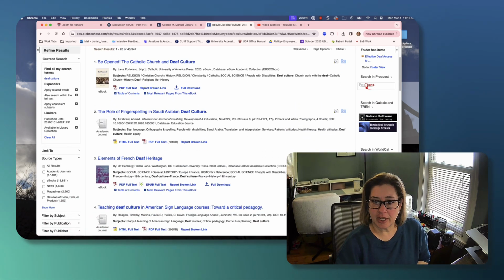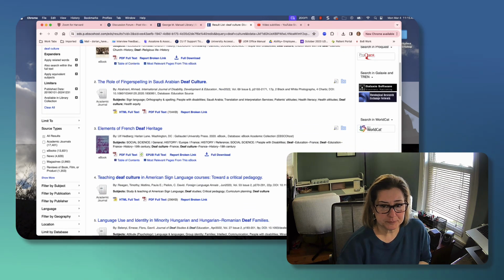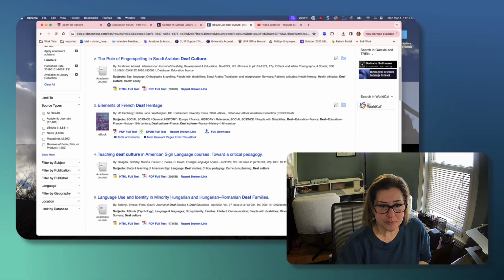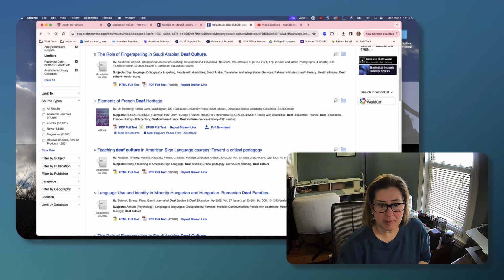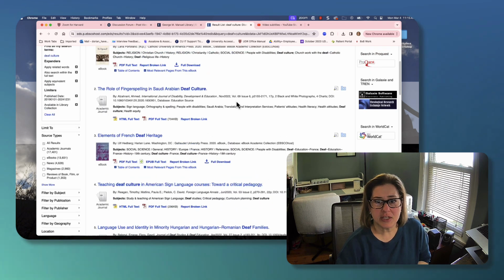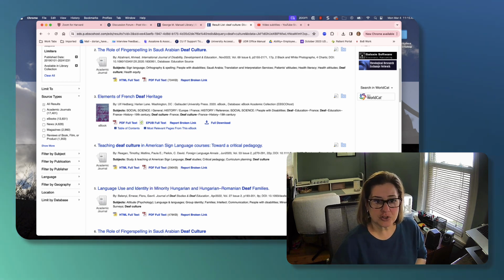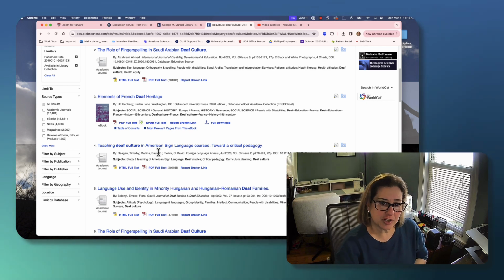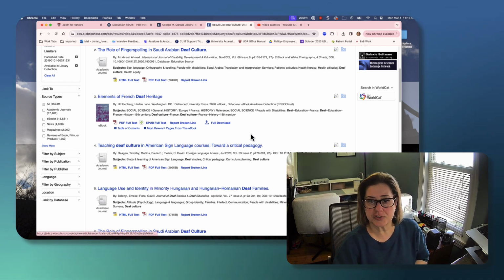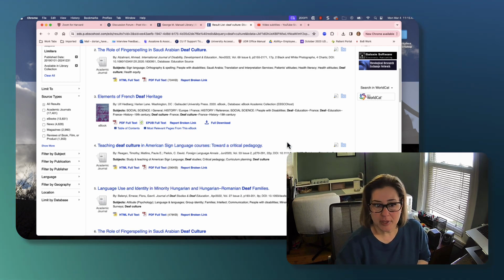pick an article and look at it further because this is some of the stuff that you need to know. I'm going to pick a traditional article from like a journal. So in other words, some of these say like ebooks and things like that, and there's nothing wrong with that, but I want to look at an actual professional journal because that's one of the main ones that you're going to see. So let's pick this one, Teaching Deaf Culture in American Sign Language Courses: Toward a Critical Pedagogy.